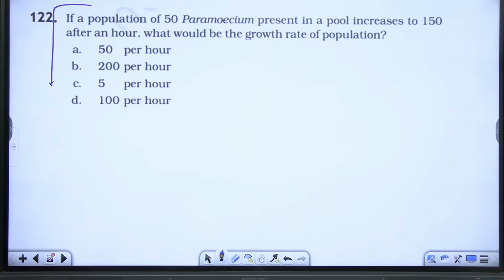Yes, please. What is the correct answer here?